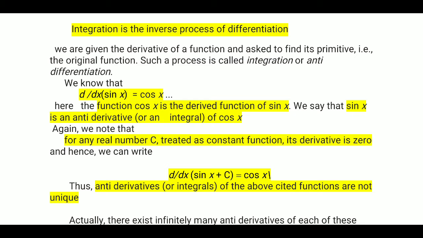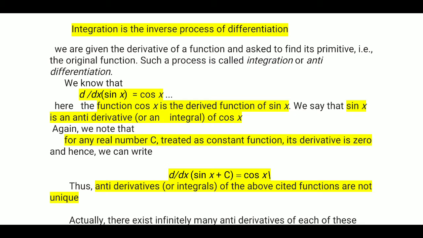Again we note that for any real number c treated as a constant function, its derivative is 0. And hence we can write d upon dx of sin x plus c is again cos x, because d upon dx of sin x is cos x and d upon dx of c is 0.